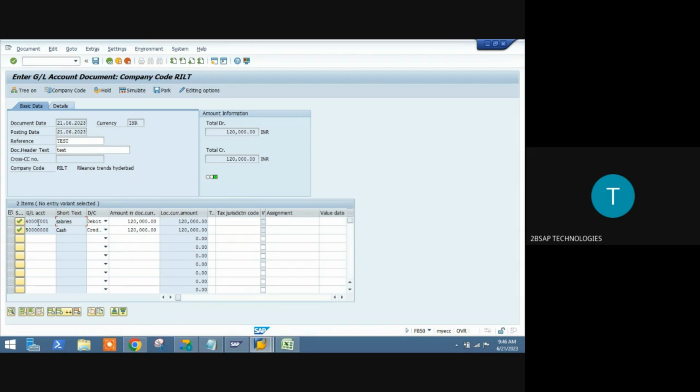I'm giving this code. Based on this code, the text will come. So based on these codes only, the entry will be posted. And you are giving debit and credit here. So in this entry, you need to know salaries need to be debited, cash needs to be credited. If you know that debit and credit concept, then you maintain amounts and then post.